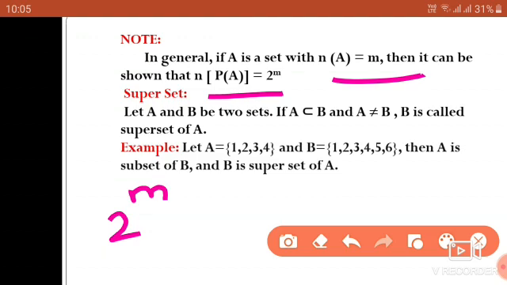Now, what is a superset? If given two sets A and B, A is a subset of B and A is not equal to B, then we say that B is the superset of A. For example, A equals {1, 2, 3, 4}, B equals {1, 2, 3, 4, 5, 6}. Now here A is a subset of B, so we say that B is the superset of A.